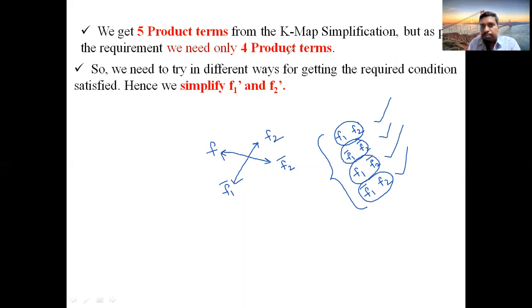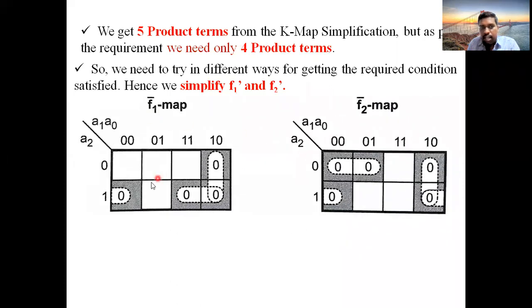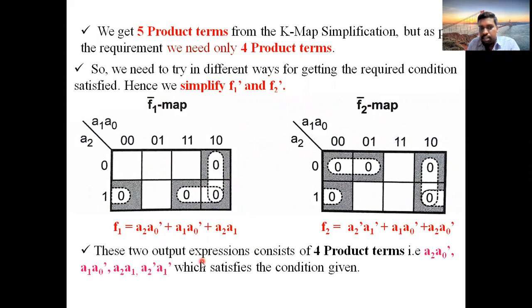Okay, now what I am doing is finding F1 bar, F2 bar. See, I left once and I start grouping zeros. That is nothing but your F1 bar. So starting with zeros, you will get the expression like this. When you observe here, you will get four product terms. Why? Because this term is repeating. Which one? A naught bar A1 is repeating. Here you are having A naught bar A1, and here you are having A naught bar A1. So this is the common term repeating here, so you will get the product terms as common.